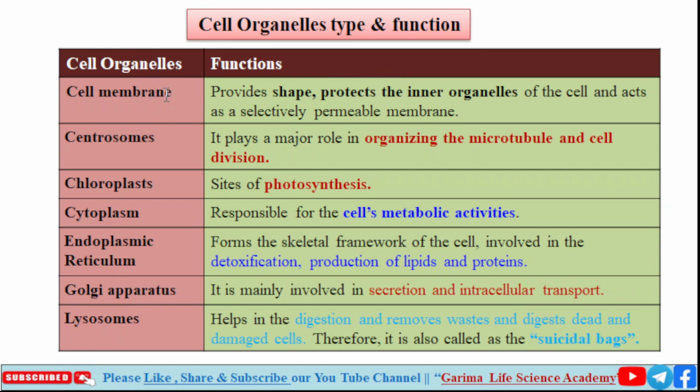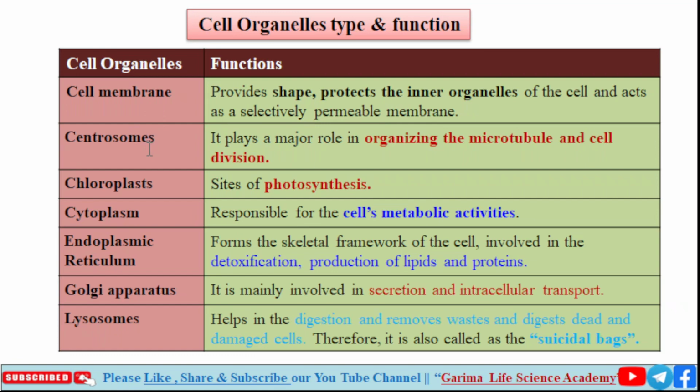So the first cell organelle is cell membrane. The function of cell membrane is to provide shape, protect the inner organelles of the cell and act as a selectively permeable membrane. So it allows ions and substances to go inside or outside.